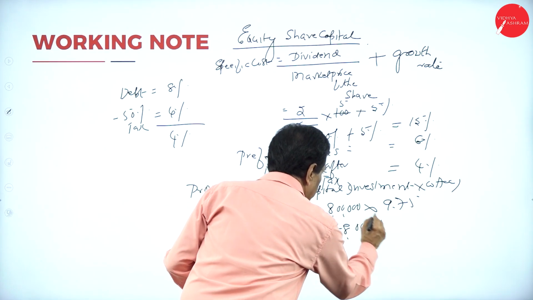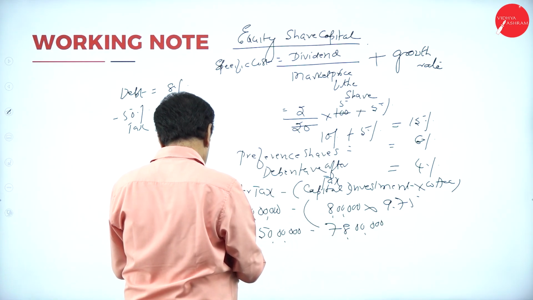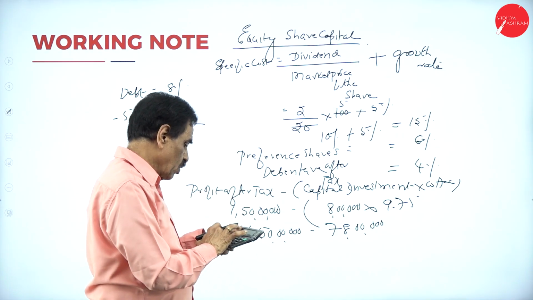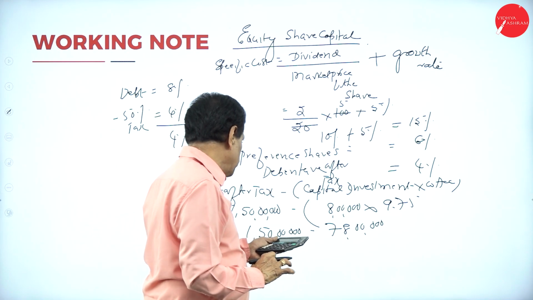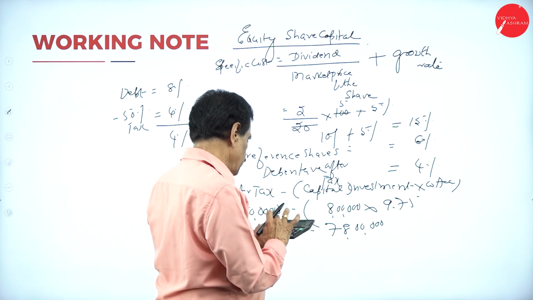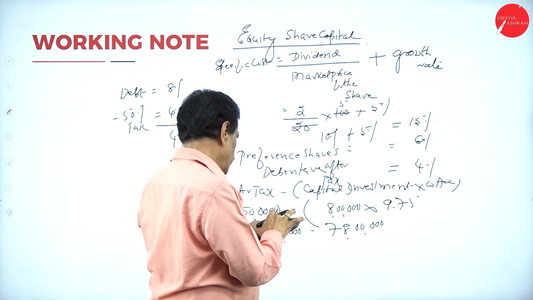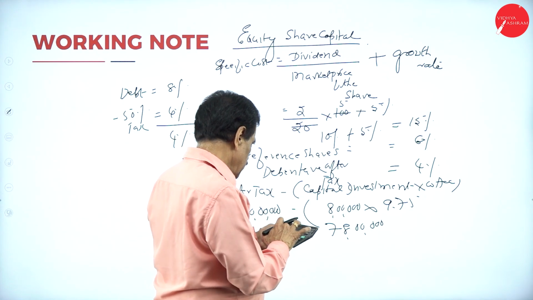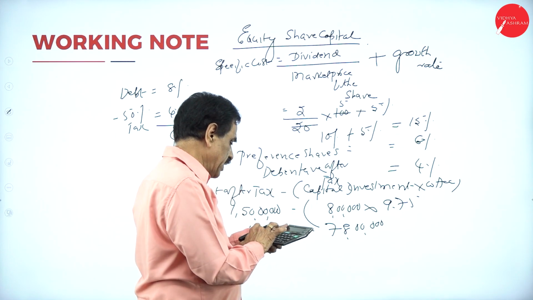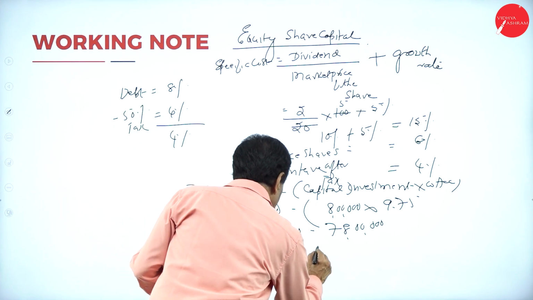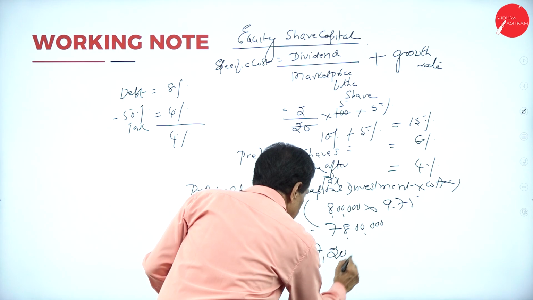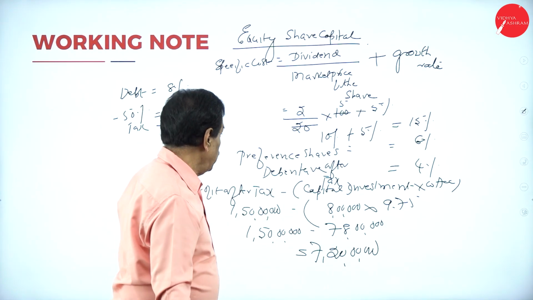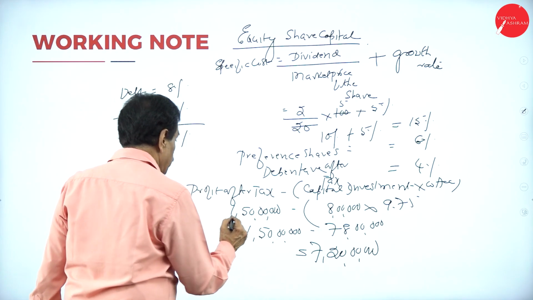Deduct from 1 crore 50 lakh: 150 lakh minus 78 lakh is 72 lakh. That is your EVA.